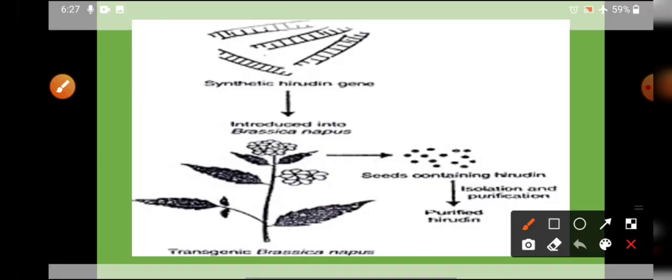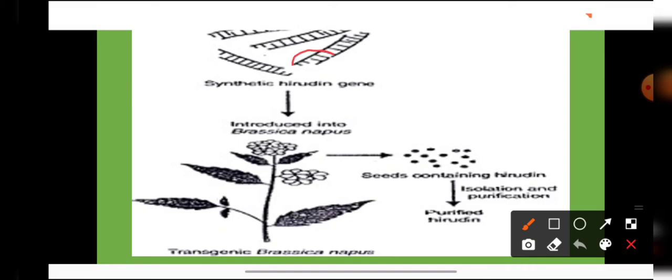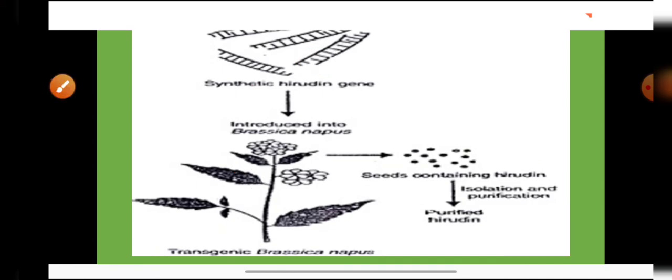So look students, the synthetic hirudin gene has been made by the scientists, and this hirudin gene has been inserted into the Brassica napus plant. Now the Brassica napus plant has started forming this hirudin in its seeds. From the seeds, the hirudin is extracted and purified, and now it is used as a preservative in order to preserve the blood samples in the laboratories.